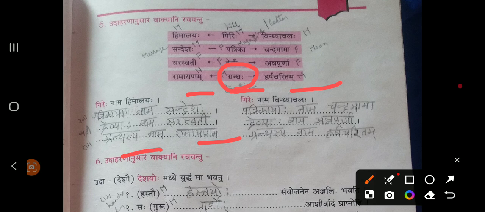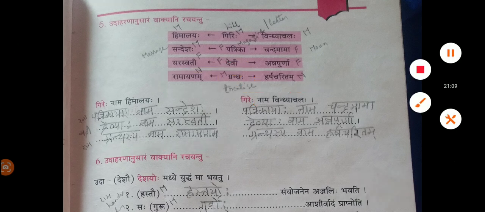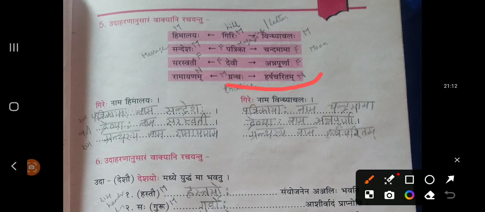What is the Shashti Vibhakti singular form of Granthaha? Granthasya. So they have related the left hand side part. Granthasya Nama Ramayanam. What is the right hand side part? Granthasya Nama Harshacharitam. So Grantha's name is Ramayanam and also Harshacharitam.